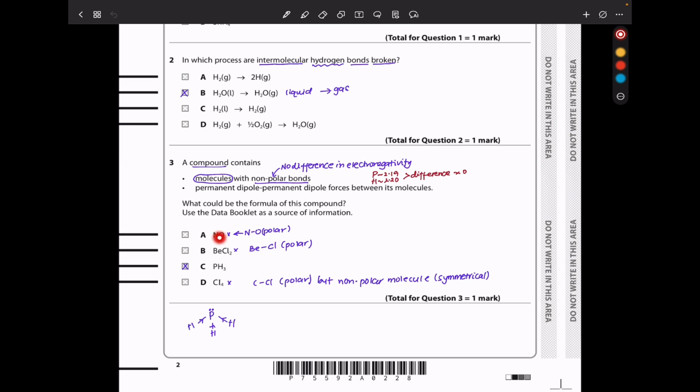The nitrogen-oxygen bond is polar, so that is out. Beryllium chloride is going to be polar. Tetrachloromethane has polar bonds; however, the molecule is non-polar because there is symmetry. So the answer is going to be C, PH3.